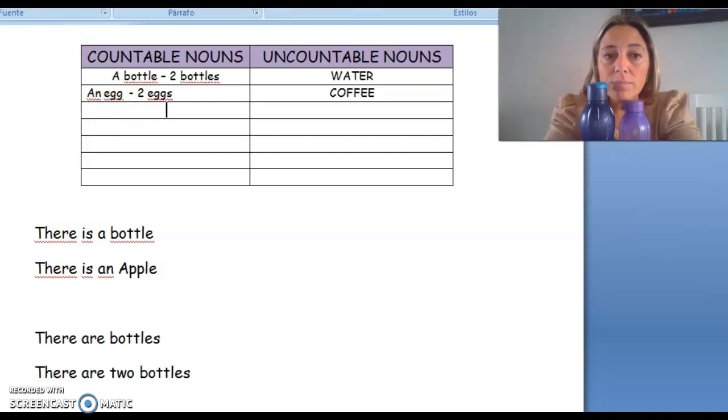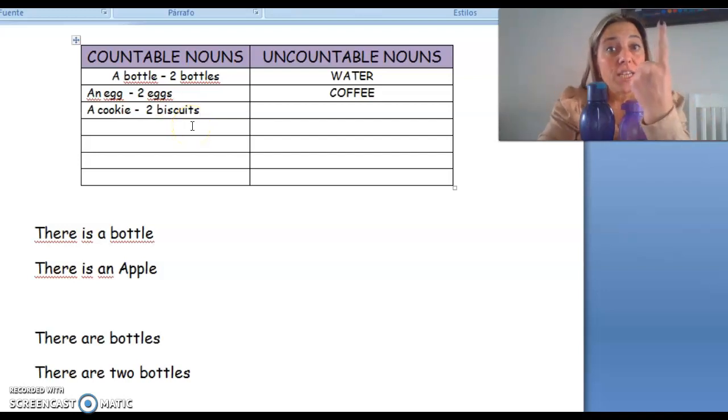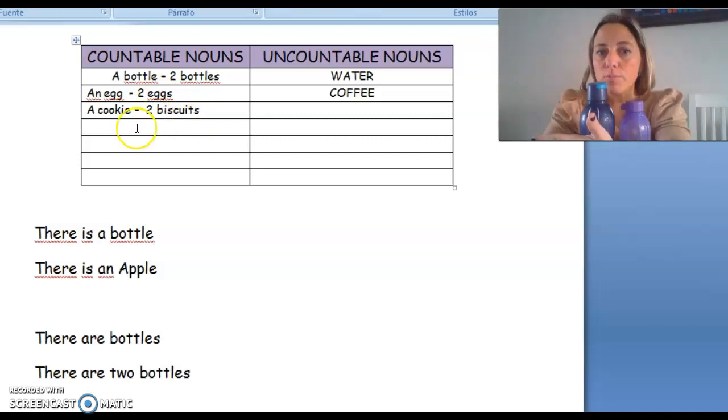You can say a cookie. Yes. Or you can say 2 cookies, biscuits in English, yes? So, you can count. You can say there is when it's singular, or you can say there are when it's plural.